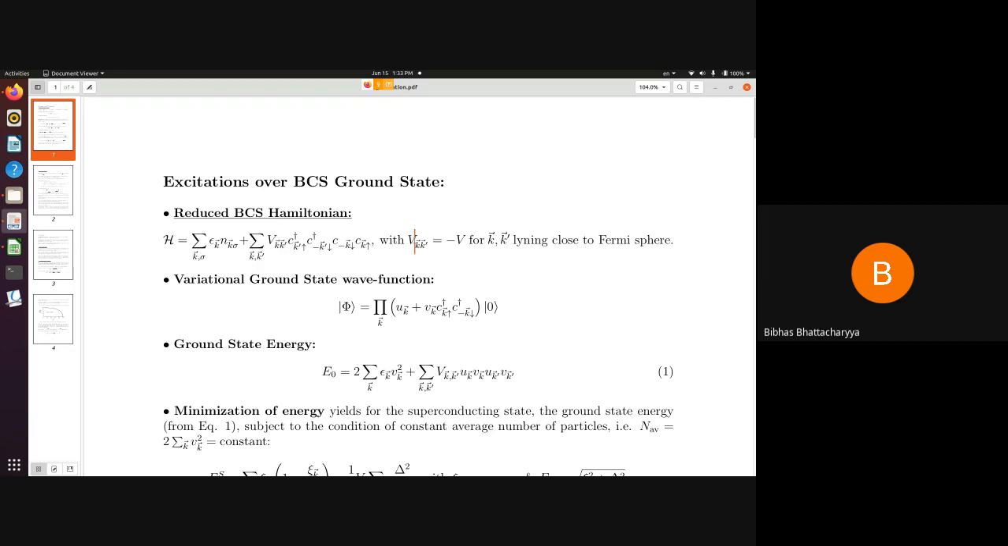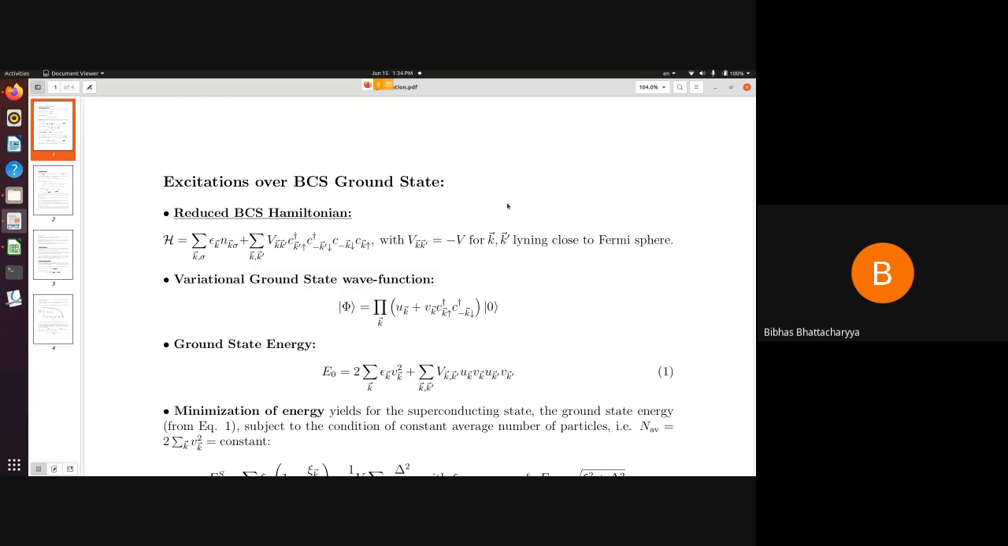as minus V for k and k' lying very close to the Fermi surface. And by very close, I really mean that these k and k' are lying within an energy shell just on top of the Fermi sphere or just below the Fermi sphere, the width of which is nearly of the order of ħω_D, where ω_D is the Debye frequency.